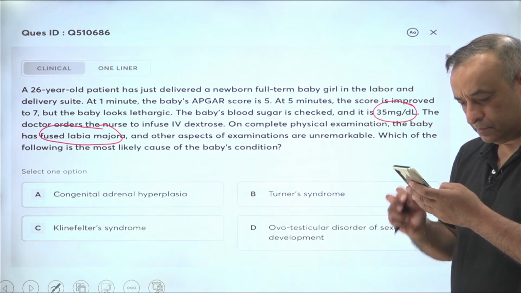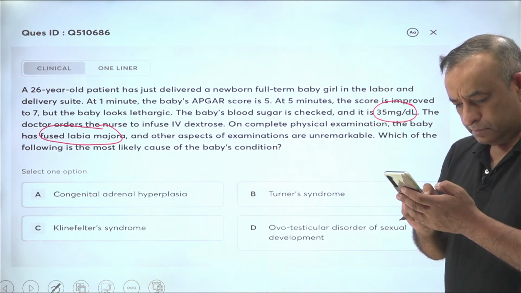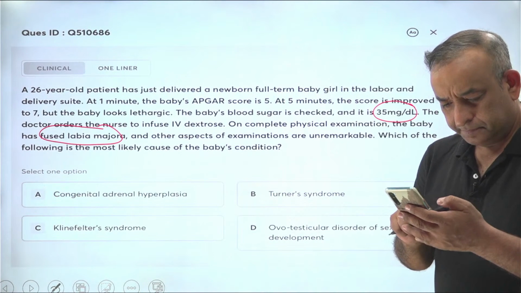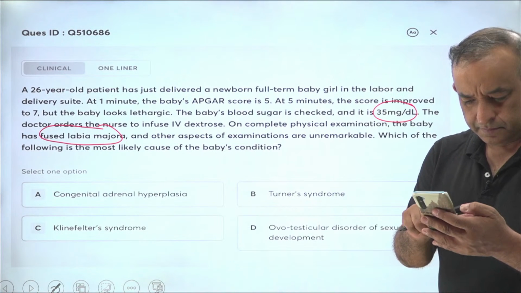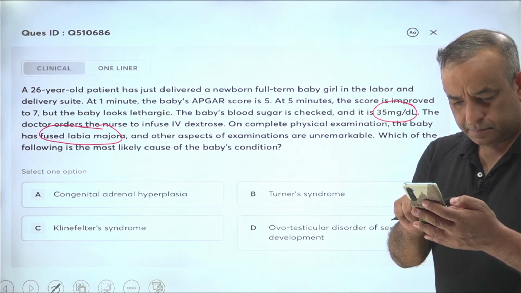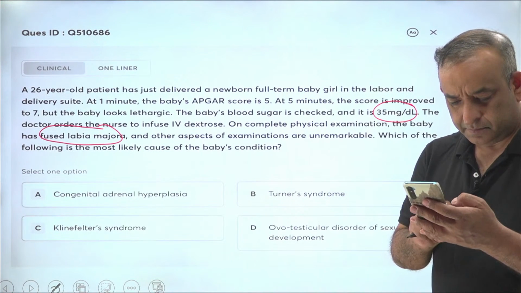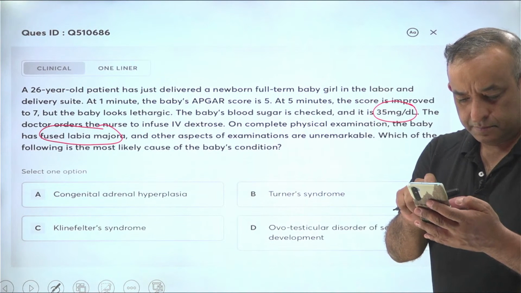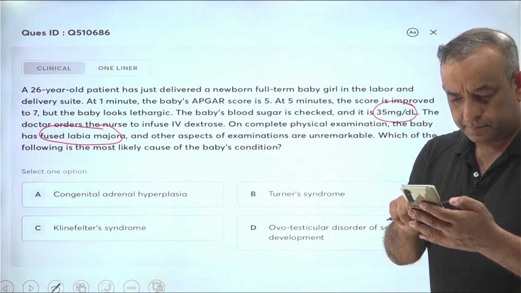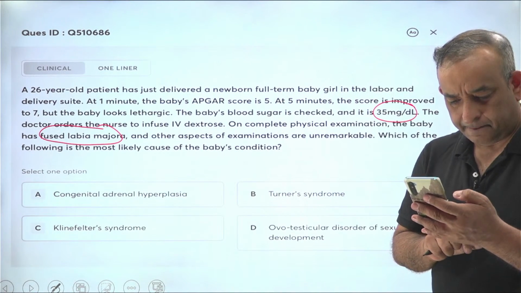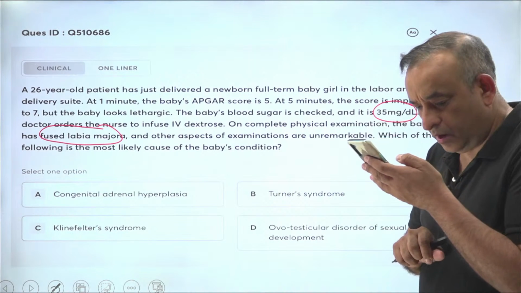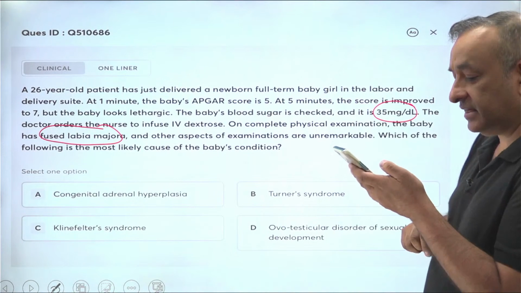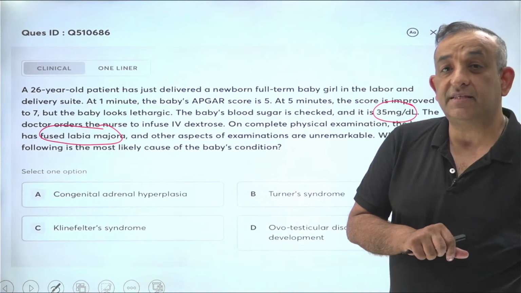Yes, what are you guys answering? All right, most of you are getting the answer correct. It is congenital adrenal hyperplasia, correct.